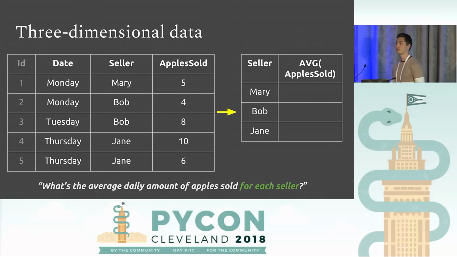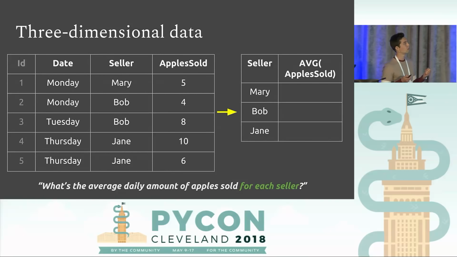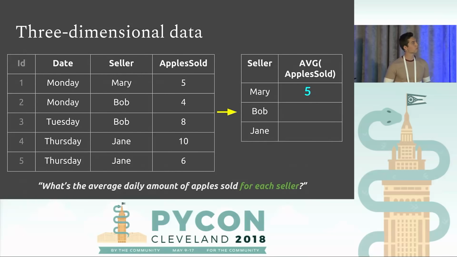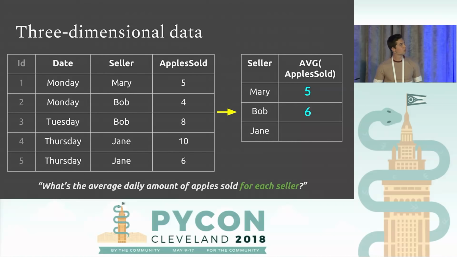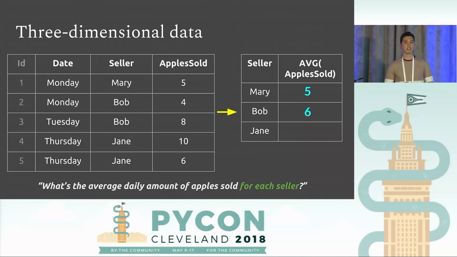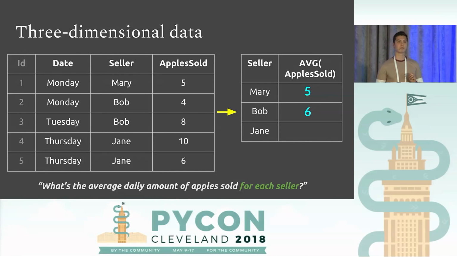So for Mary, we can calculate an average. 5 divided by 1, that's one row. She sells 5 apples on an average day. Bob sells 12 apples over 2 days. Jane sells 16 apples over 1 day.